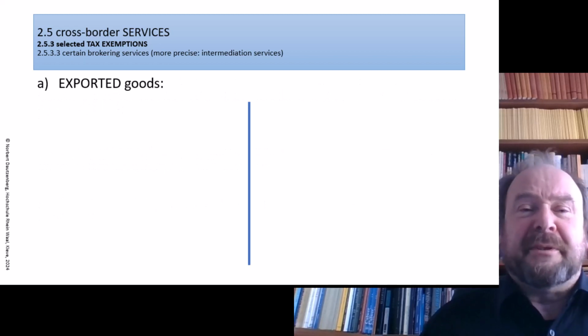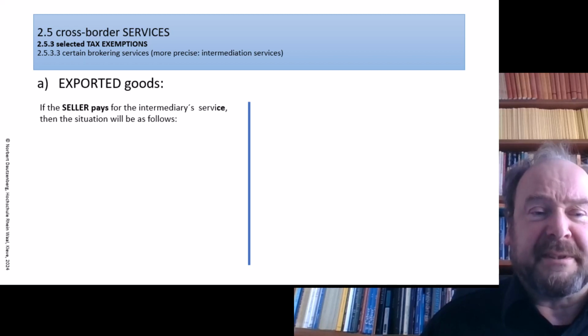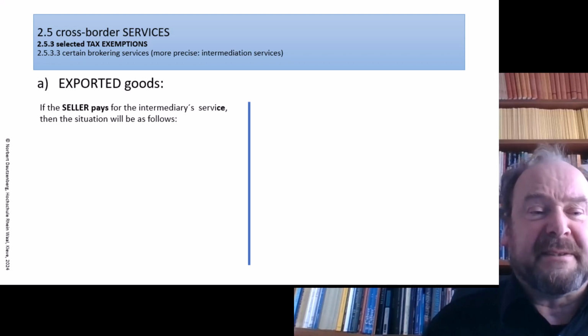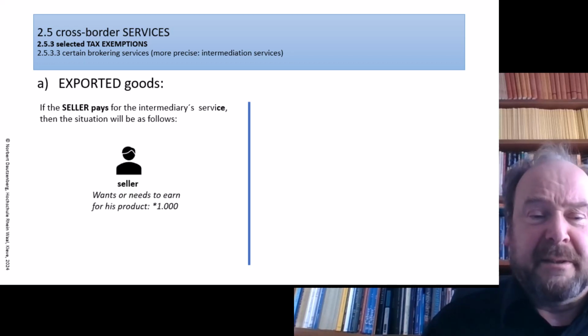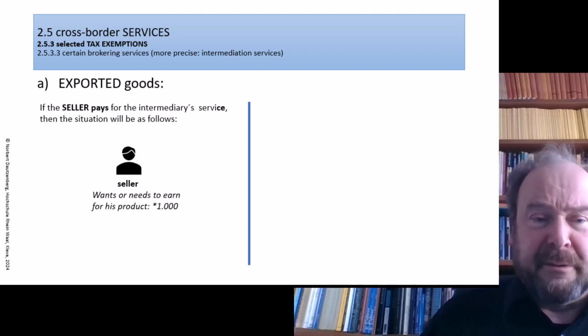So, exported goods. Let's imagine what happens if the seller pays for the intermediary's or agent's service. Then the situation is as follows. We have a seller, and the seller wants to sell a product for 1,000 euro.